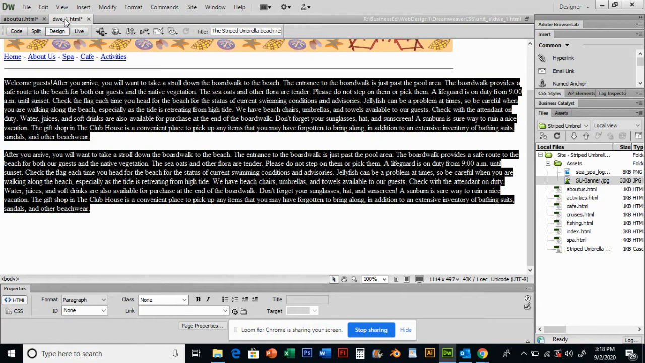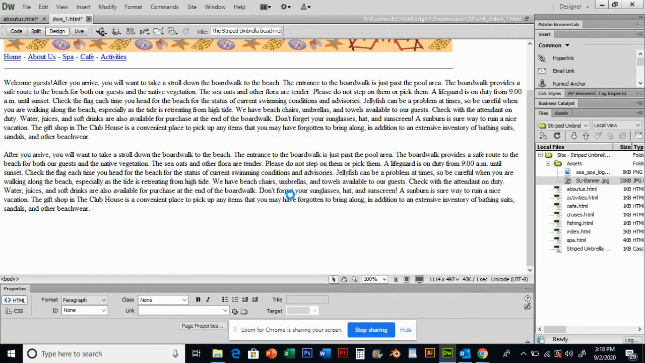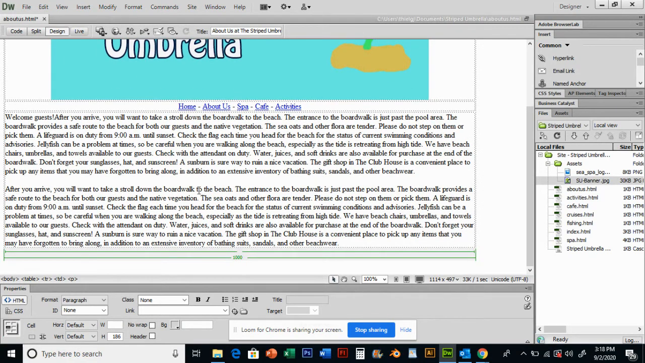Now I'm going to go up to this DWE1. I'm going to close it. I'm going to say no to save changes. Actually, I'm going to say yes to save changes, because I want it to be the way it was before with just the 2 paragraphs. You can say no to save changes. But here's my text that I want for this page, all in that bottom cell.